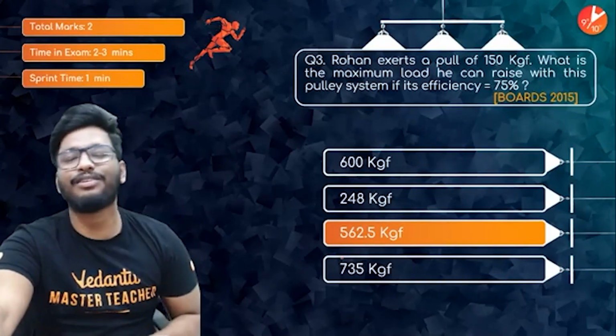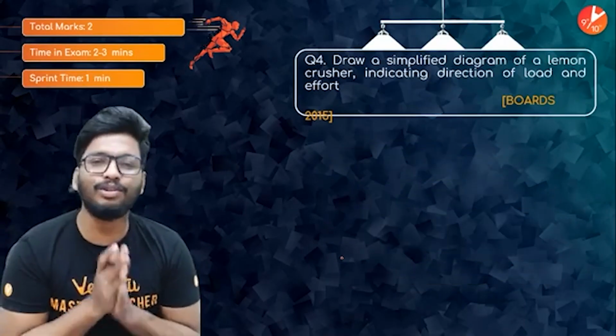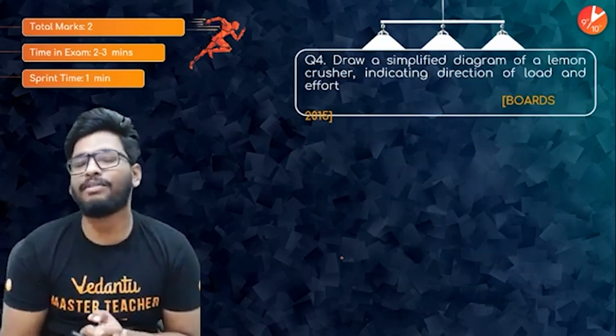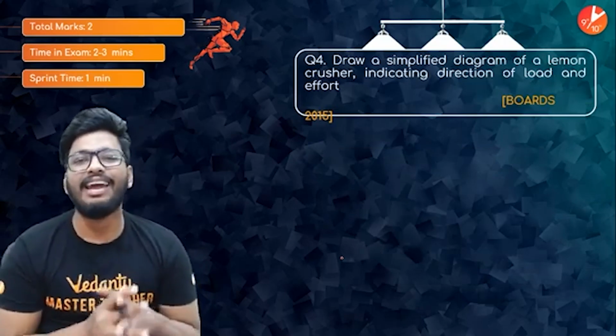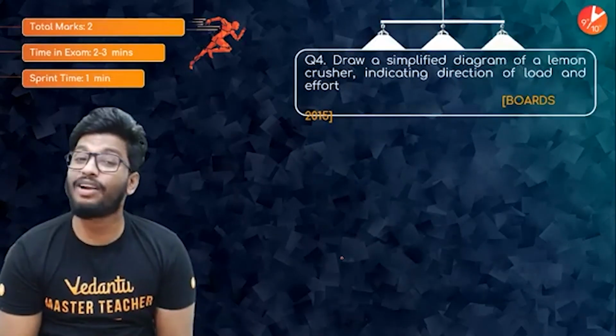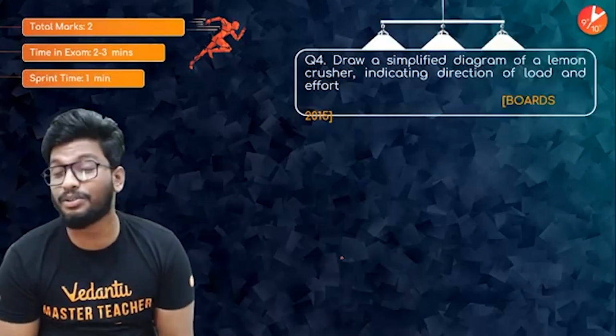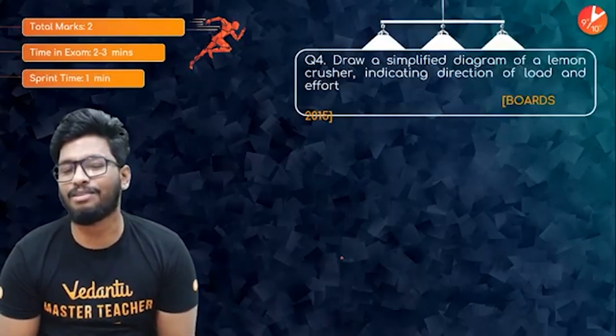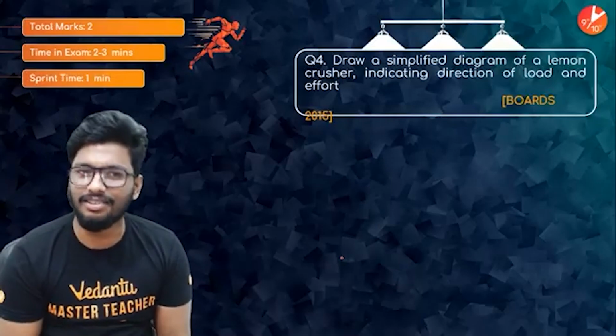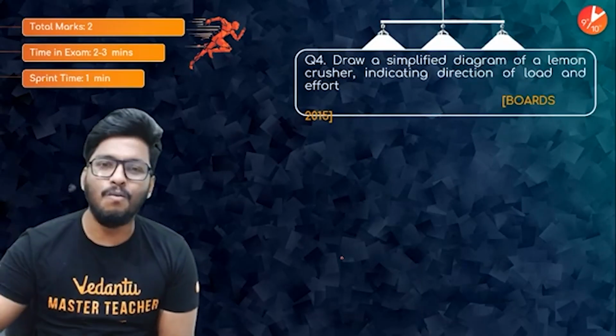All right. Moving on to the fourth question, again from boards 2015. Draw a simplified diagram of a lemon crusher indicating the direction of load and effort. A 2-mark question, 2 to 3 minutes is what you can take in your board exams to answer the question. Sprint X, 1 minute.